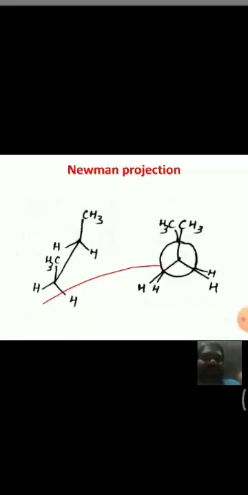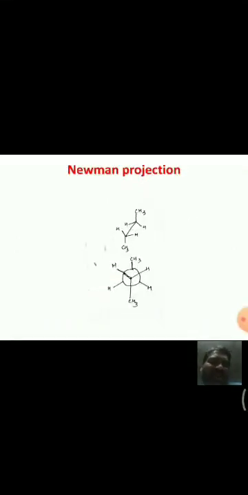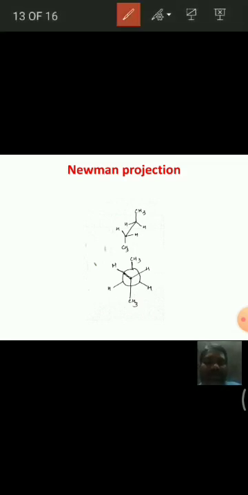Next one, let us see. This is also one more conformation. Let us see how to write the Newman projection for N-butane. That is just for knowing purpose. See here, when we observe the molecule like this, this is the front carbon, this is the back carbon. The front carbon has a dot, 2 hydrogens and 1 methyl, and the back carbon also has 2 hydrogens and 1 methyl. And here the dihedral angle between the two methyl groups is 180.